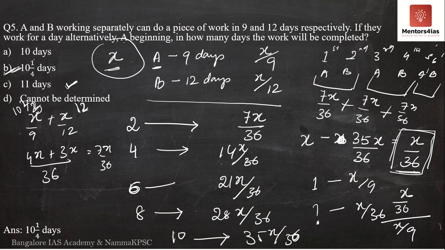So I take this to the numerator over here. You get x by 36 into 9 by x. This gets cancelled. 9 4 the 36. 1 by 4 of a day, or quarter of a day, or if it is 24 hours, 6 hours. So you need 10 days plus 1 quarter of a day. Therefore it is option B, or 10 days and 6 hours. So this is how you have to solve it.